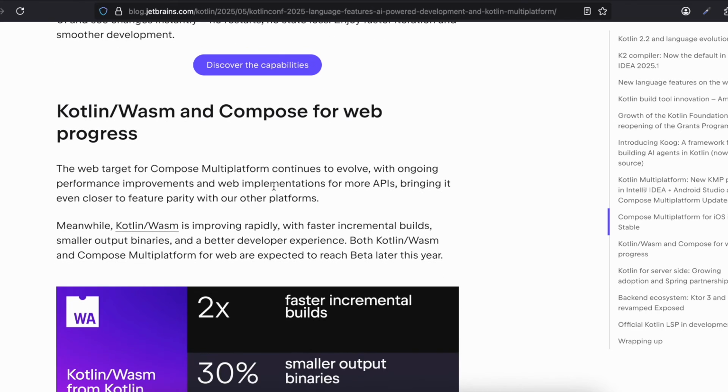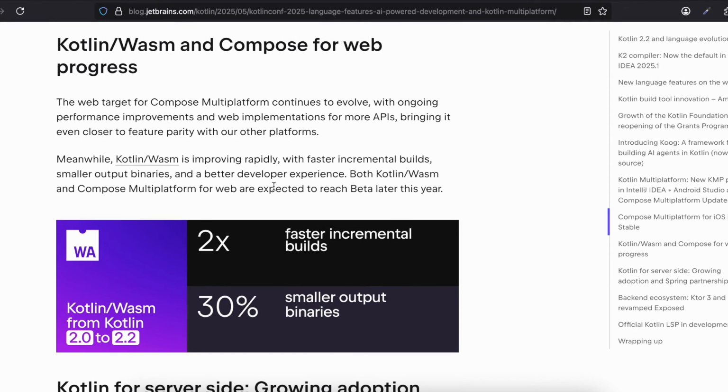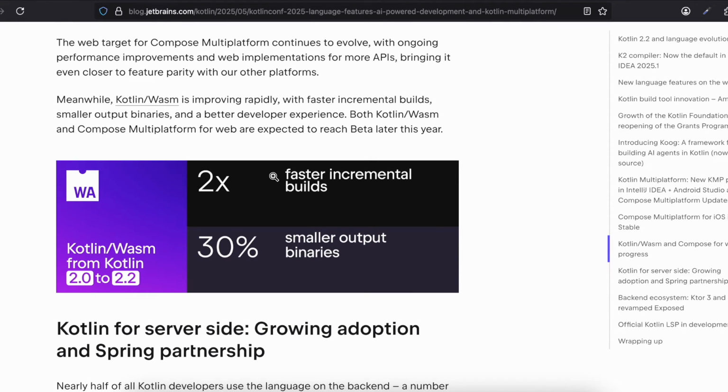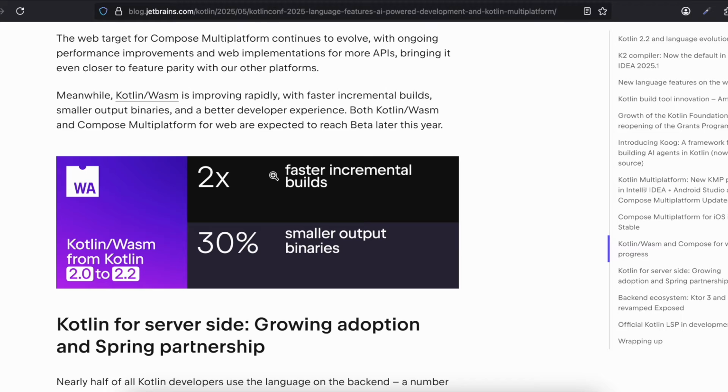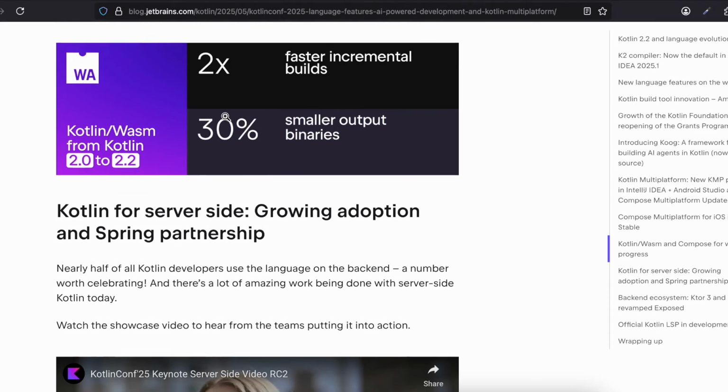Kotlin Wasm and Compose for web progress. The web target for Compose Multiplatform continues to evolve, with ongoing performance improvements and support for more APIs, bringing it even closer to feature parity with other platforms. Meanwhile, Kotlin Wasm is improving rapidly with faster incremental builds, smaller output binaries, and a better developer experience. Now, both Kotlin Wasm and Compose Multiplatform for web are expected to reach beta later this year.